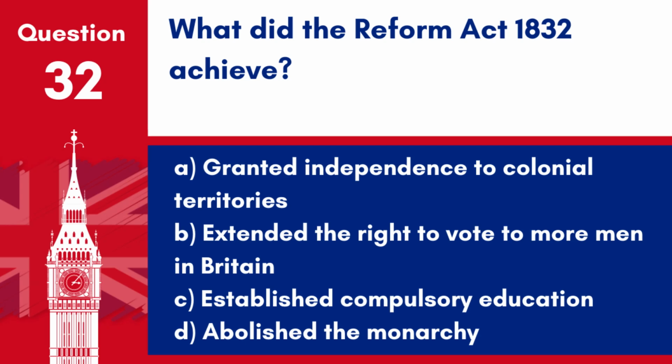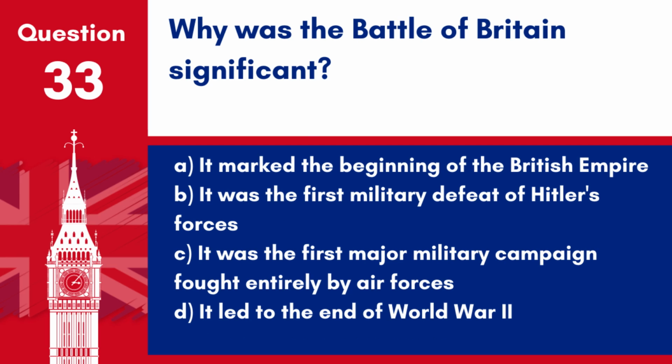Question 32. What did the Reform Act 1832 achieve? A. Granted independence to colonial territories. B. Extended the right to vote to more men in Britain. C. Established compulsory education. D. Abolished the monarchy. Answer B. Extended the right to vote to more men in Britain. The Reform Act 1832 widened the franchise, allowing a greater number of men to vote, which was a step towards broader electoral reforms.